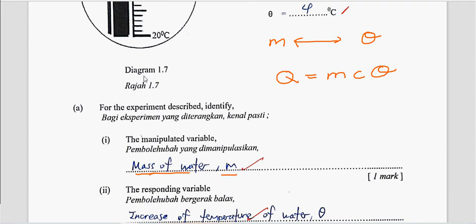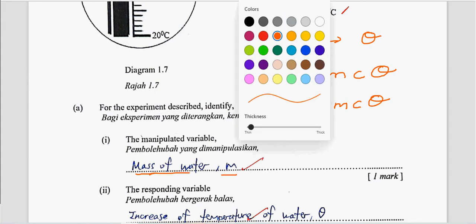And then you can see that the experiment is using an immersion heater, which means Q here actually comes from the electrical energy. So it means the power of the immersion heater times time, equals mc theta. Alright, can you remember? So that's why you need to memorize the formula.